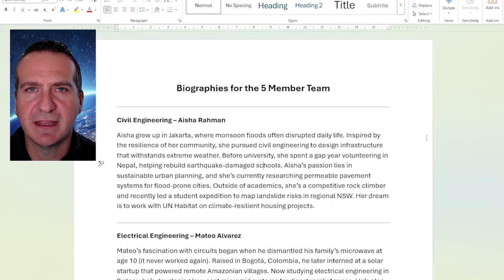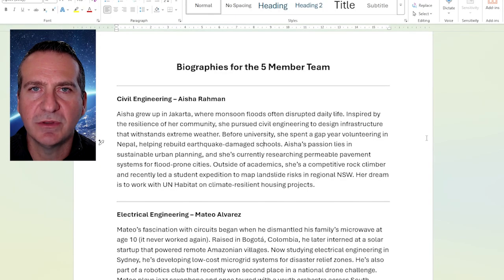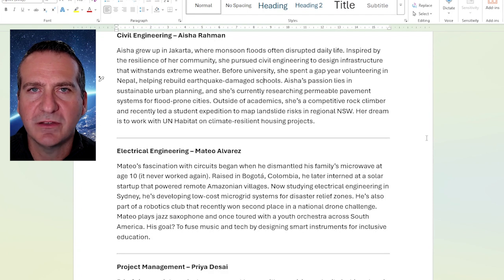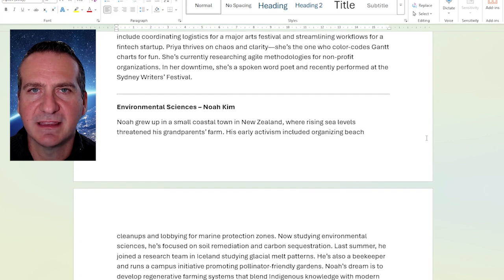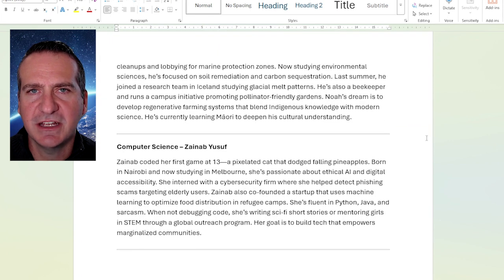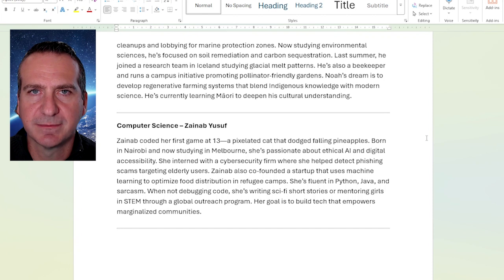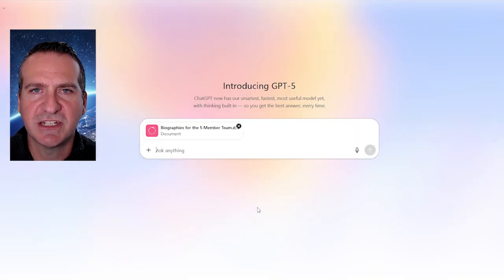When doing project planning, one starting point is to consider all the resources that we have. In a Word document, I have provided a biography of the 5 different team members that we're going to use for this simulation. Each has different skills and attributes. I'm now going to upload this file into ChatGPT 5.